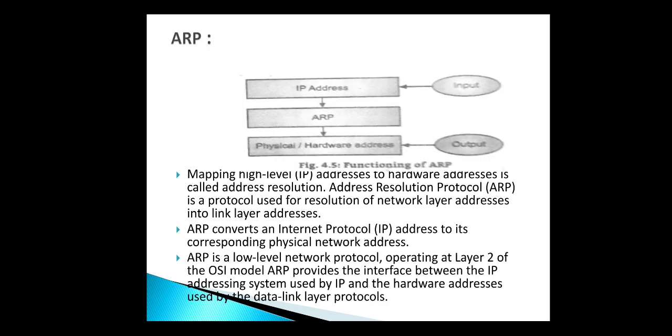After the IP protocol at the internet layer, the next protocol is ARP, that is Address Resolution Protocol. Mapping a high level IP address to the hardware address is called address resolution, which means finding out the hardware address based on the IP address. ARP is a protocol used for resolution of a network layer address, that is IP address, into the hardware address, that is the physical link layer address.